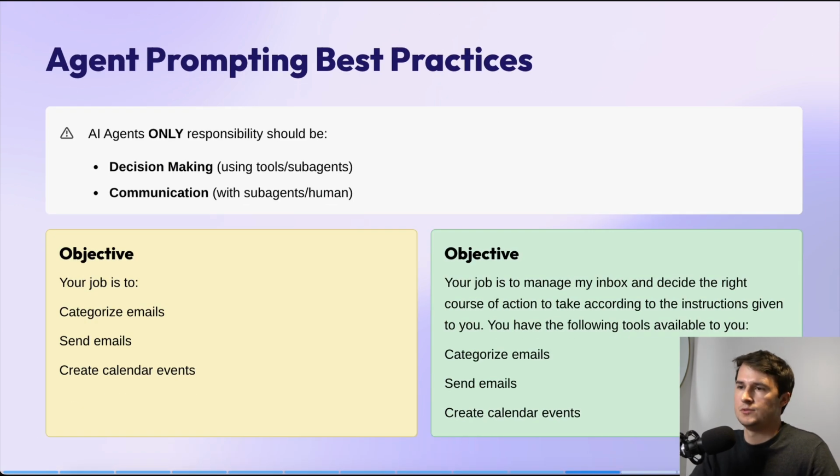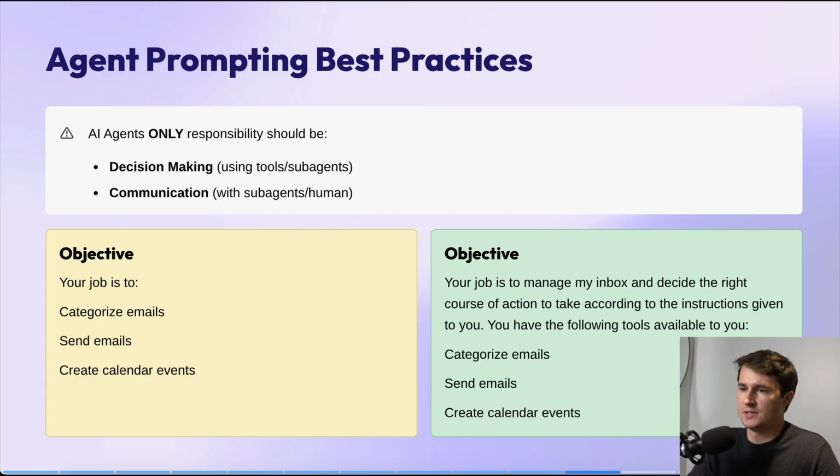So now let's move on to agent prompting best practices. So for AI agents, their only responsibility should be decision making. So using tools or sub-agents or communication with sub-agents or the human, us, right? They shouldn't be a jack of all trades trying to do multiple tasks by themselves, having multiple responsibilities, generate content, respond to emails, manage my email box, all of this stuff without delegating those tasks to other tools or sub-agents.